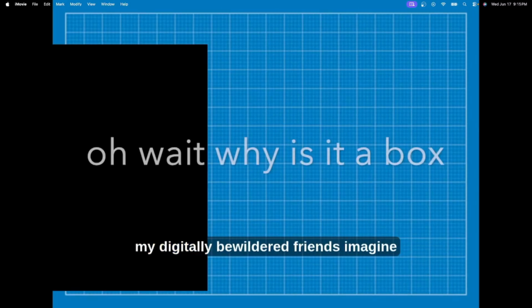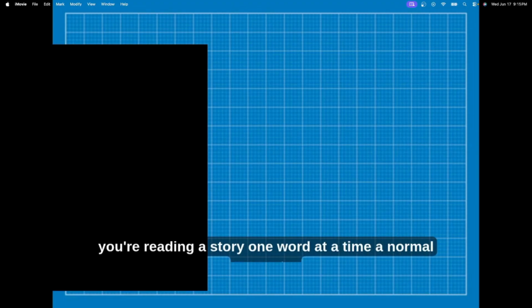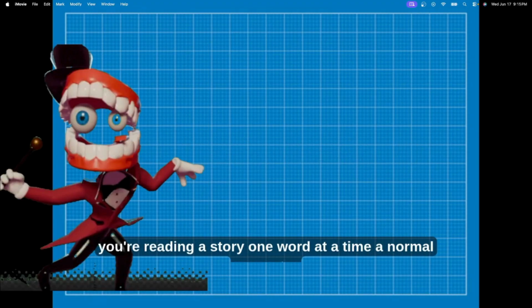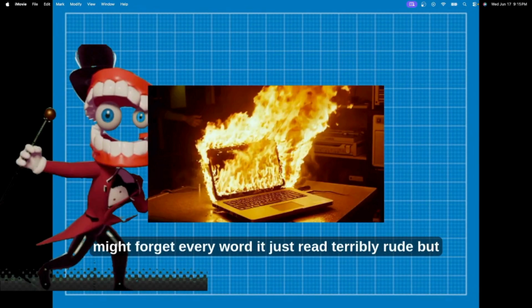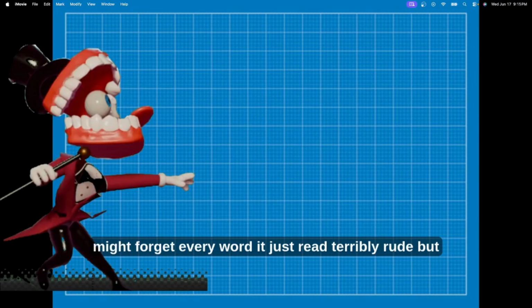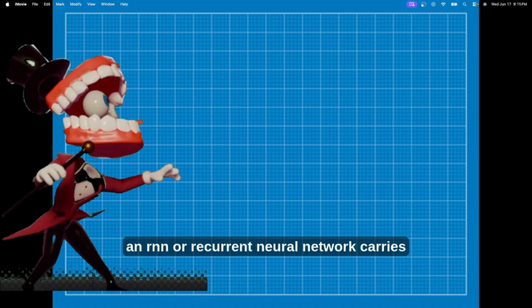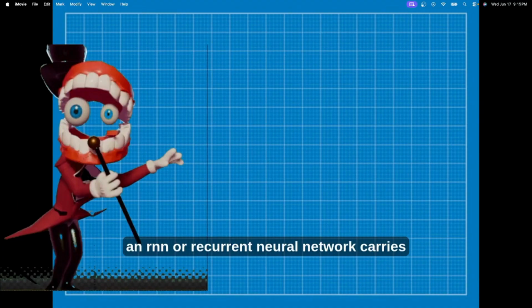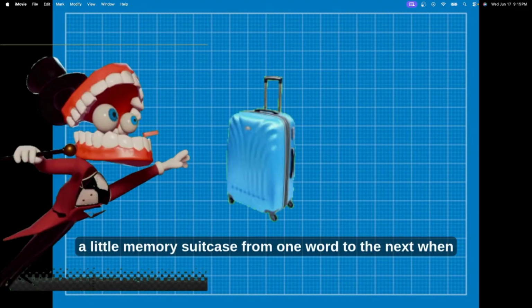Welcome, my digitally bewildered friends. Imagine you're reading a story one word at a time. A normal computer might forget every word it just read, terribly rude. But an RNN, or recurrent neural network, carries a little memory suitcase from one word to the next.